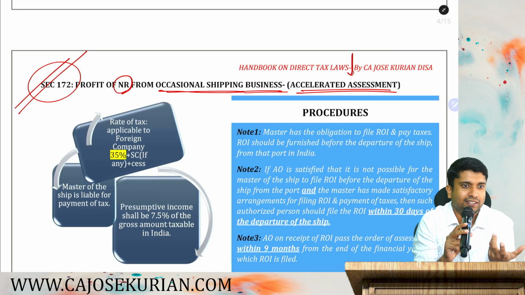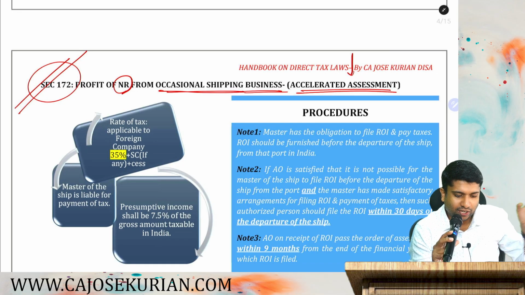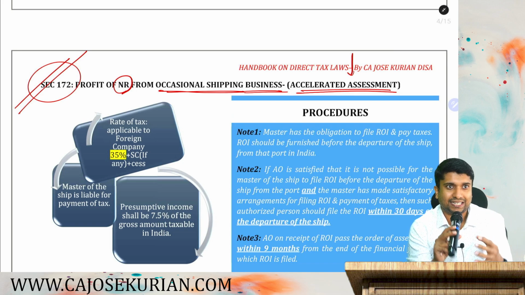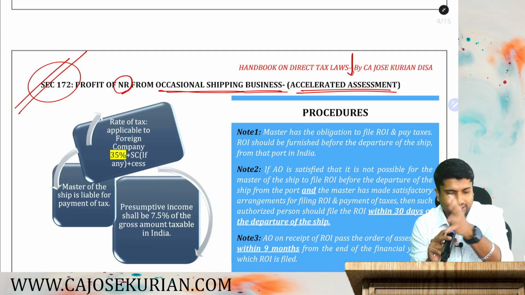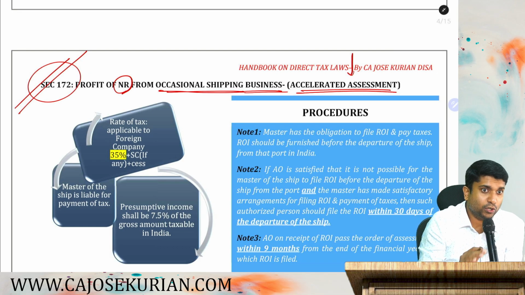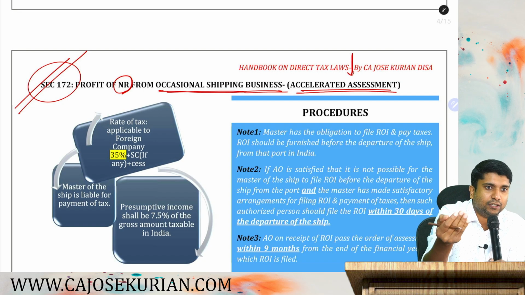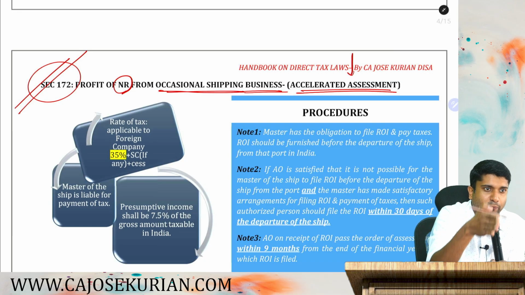Just like a supermarket where you can enter and buy all the products. You don't have to go to different shops. So for occasional shipping business, 172 is a kind of a supermarket. They don't have to refer to any other provisions of the Income Tax Act. Everything is provided under section 172 itself. That's what we are about to discuss right now. So don't confuse 44B and 172. 44B is for a normal person. That only applies to compute your total income. It is just a presumptive provision only. That is required only to compute the PGBP profit for a normal NR who is in the business of shipping.